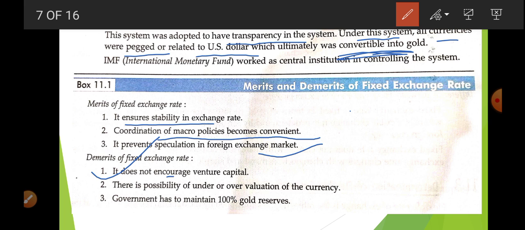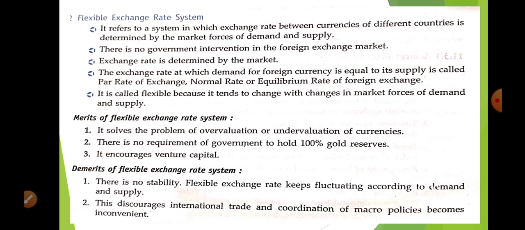Okay, now what are the demerits? It does not encourage venture capital. There is a possibility of under or over valuation of the currency. The government has to maintain a 100% gold reserve. So because of this, this fixed exchange rate system is not applicable in today's time.